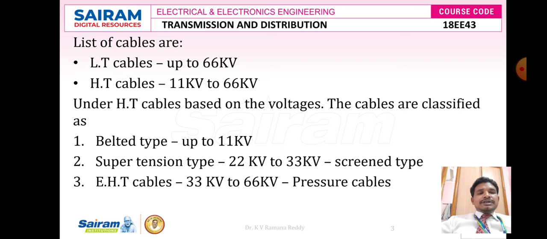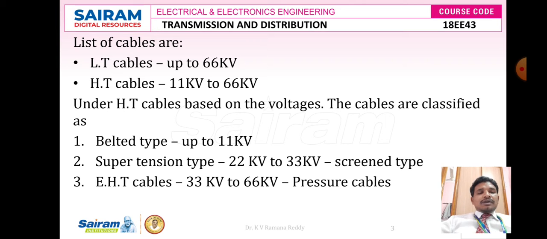Under high tension cables, again, high tension cables are classified based on the voltages. These cables are classified as belted type cables, super tension type cables, and extra high tension type cables. If you look at belted type cables, we can transfer electrical power up to 11 kV. And the next one is super tension type cables, which are simply called screen type cables.